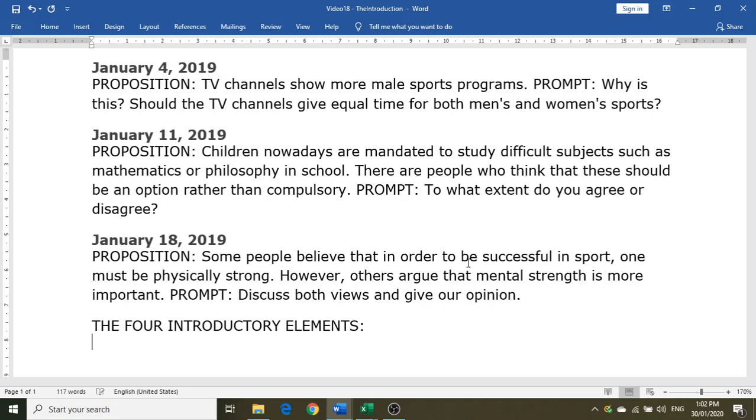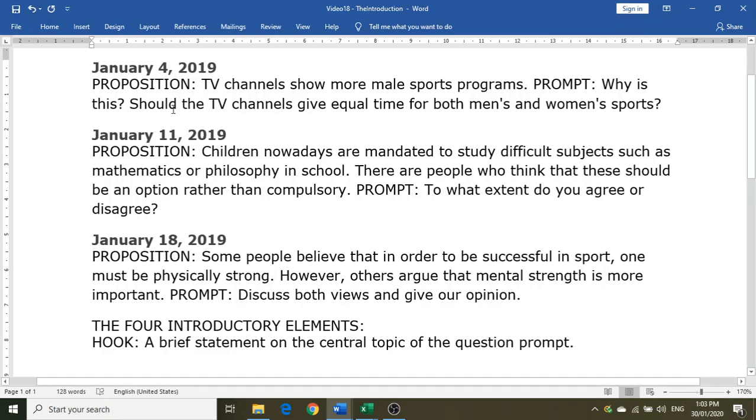So the first element is what we call the hook statement. The hook statement is now defined as a brief statement on the central topic of the question prompt. So for example, for January 4, you will see TV channels show more male sports programs.